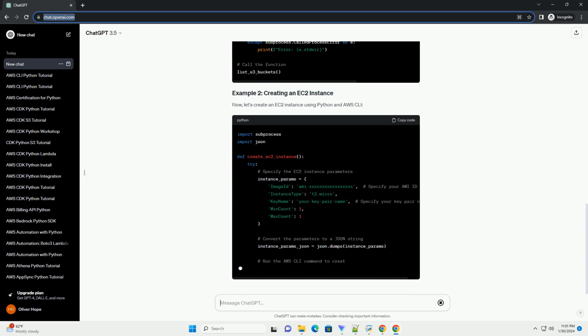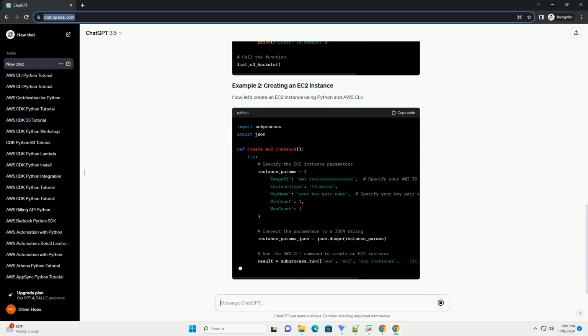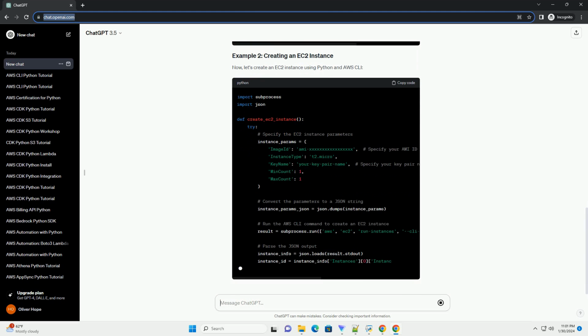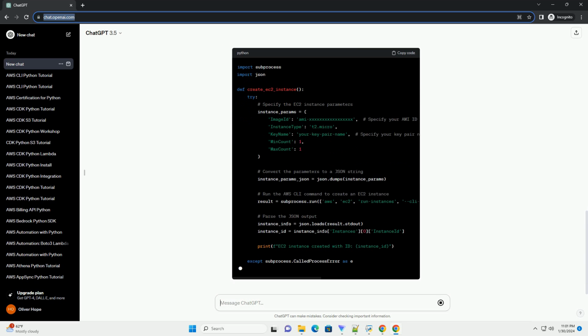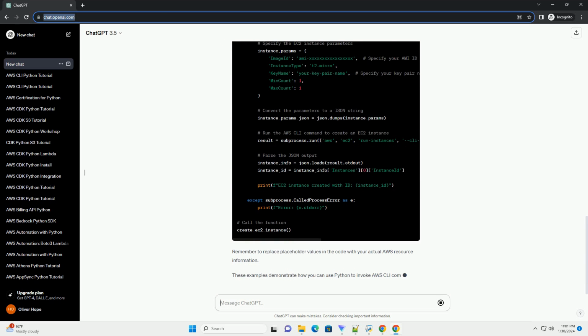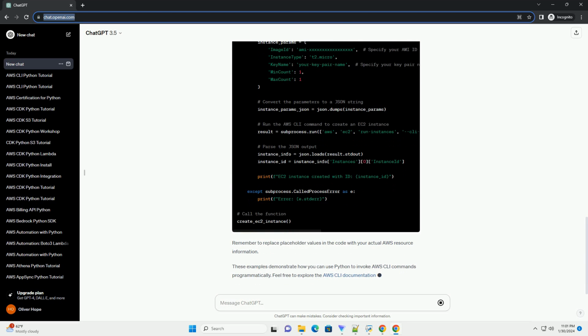Python 3 installed. Ensure that Python 3 is installed on your machine. You can download Python from python.org. Boto3 installed. Boto3 is the official AWS SDK for Python. Install it using the following command.